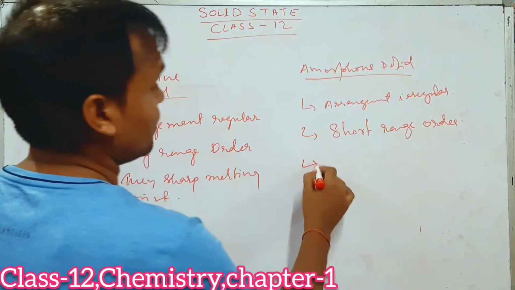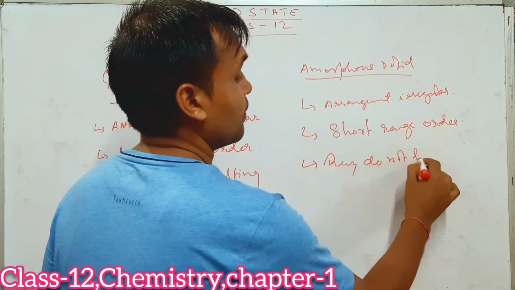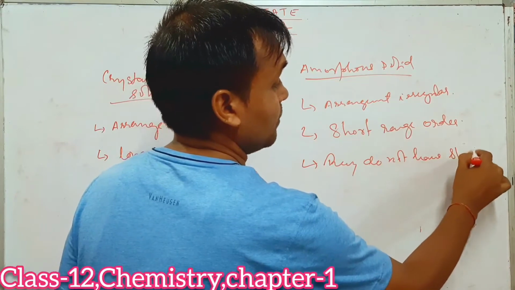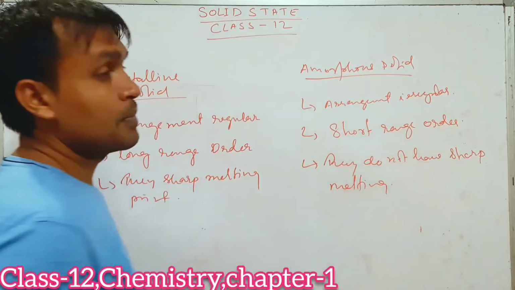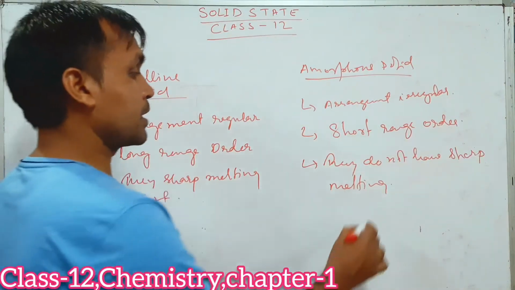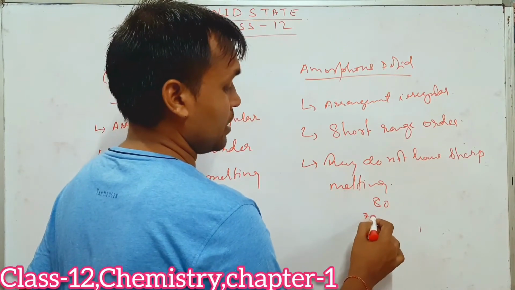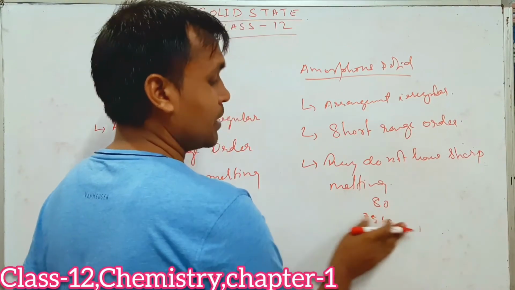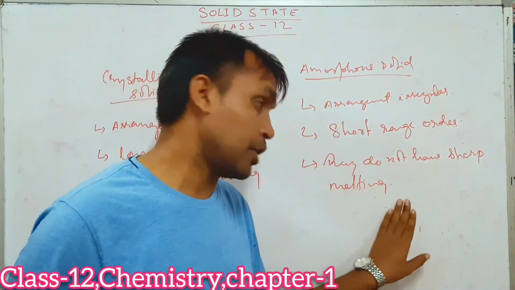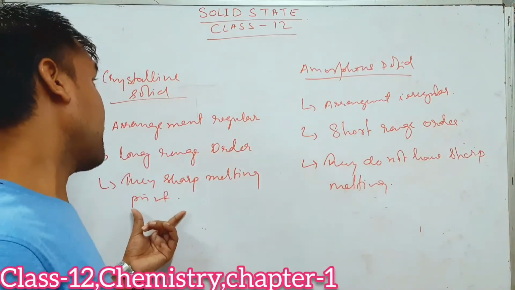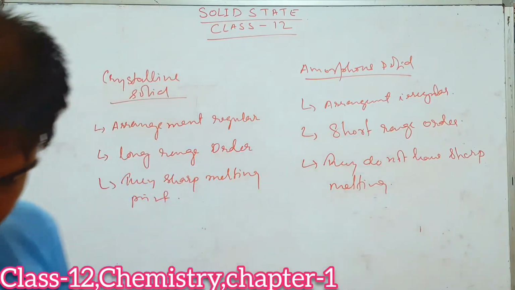Whereas amorphous solids do not have a sharp melting point. That means suppose the melting point is 80 degrees Celsius, the moment the temperature reaches 77 or 78, something near to it, it will start melting. So amorphous solids do not have a sharp melting point, whereas in crystalline solids the melting point is very sharp. Okay, got it?